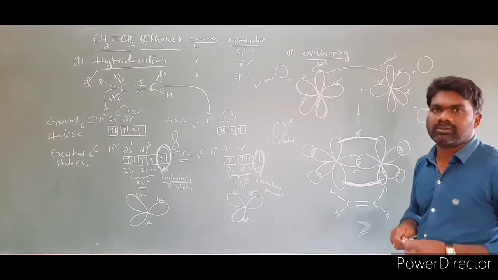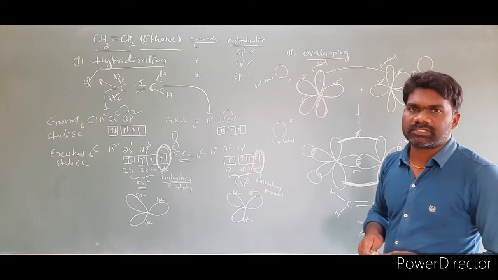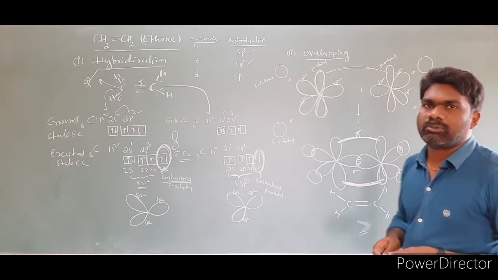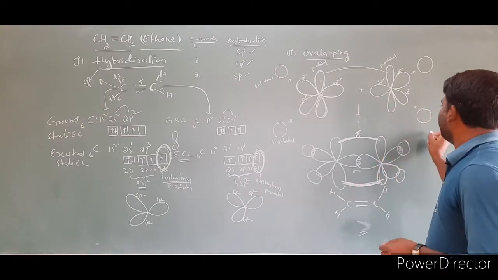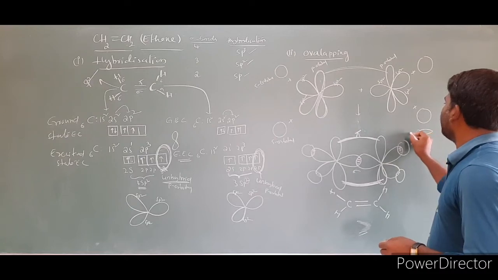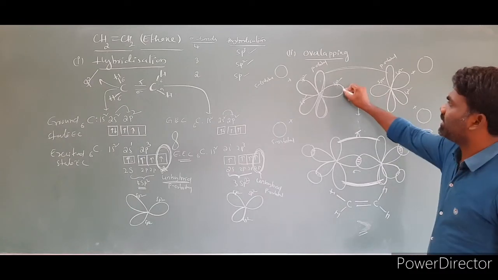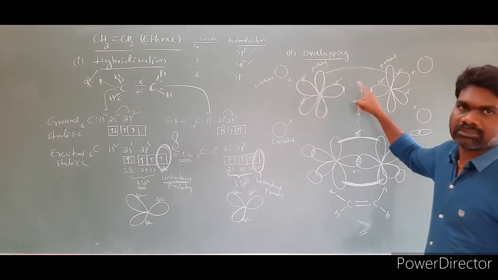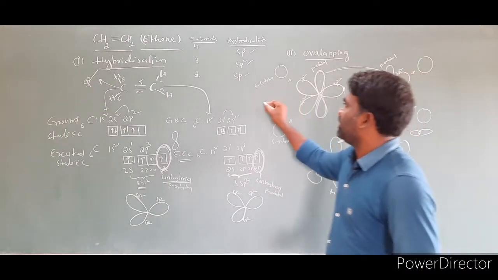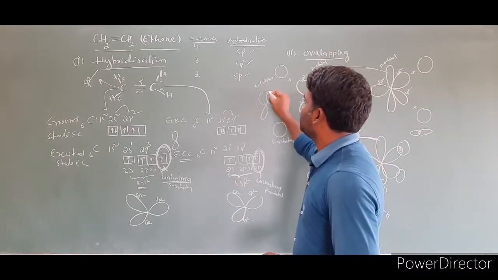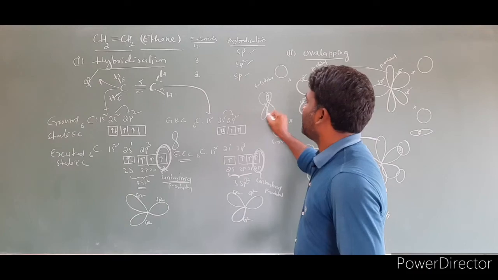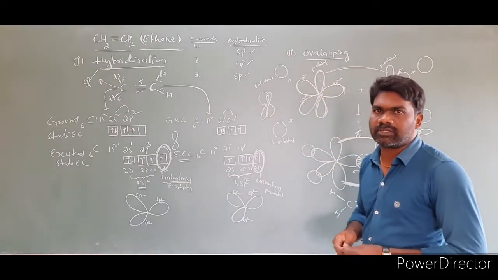In the pi bond concept, you learned sigma bond formation and pi bond formation. A sigma bond is formed by end to end overlapping. So this is the end part, this is the end part. End part overlaps with end part, and the bond is a sigma bond. Sidewise overlapping: this is a p orbital, this is another p orbital. The sidewise overlapping leads to the formation of a pi bond.